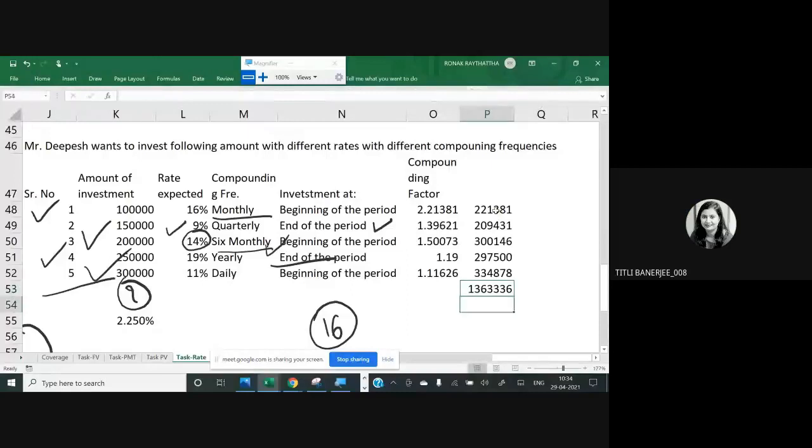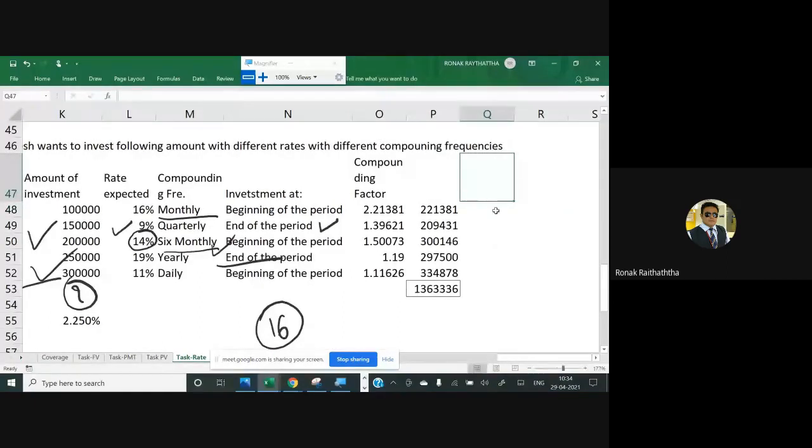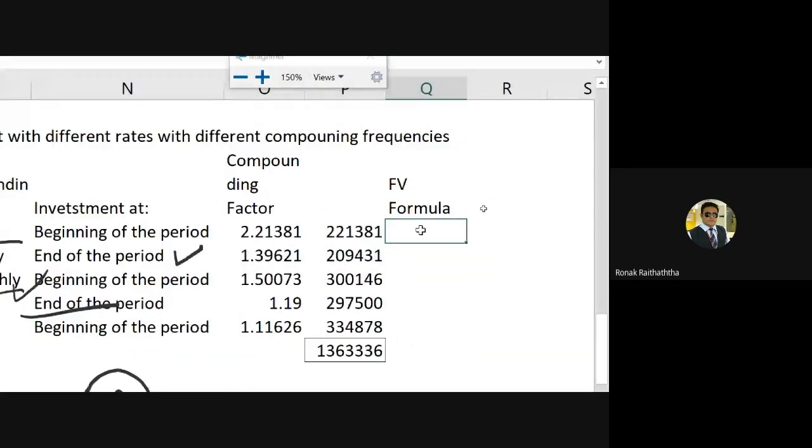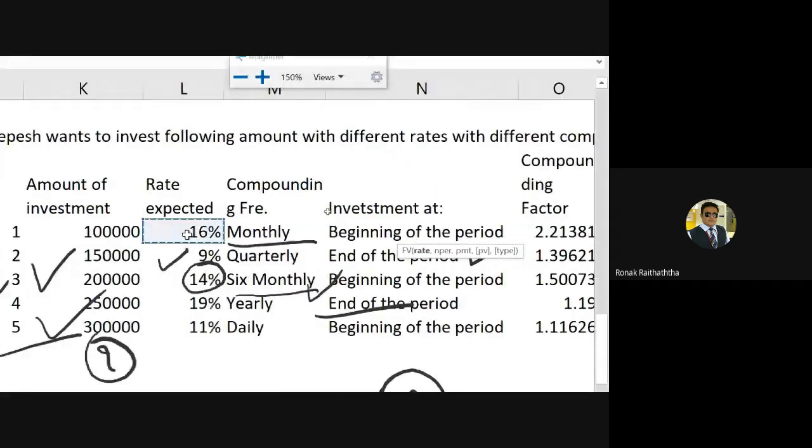So can we use the FV formula also here? Absolutely. Why not? Let's do it. FV formula, equal to FV, opening the bracket. First one is the rate, obviously, so rate will be selected and it's monthly.